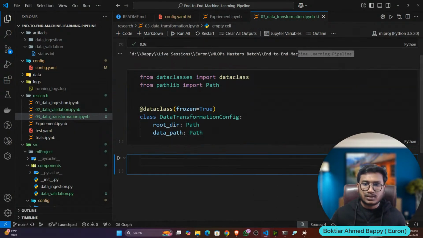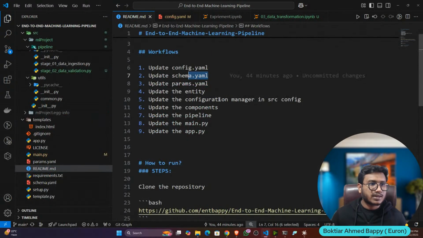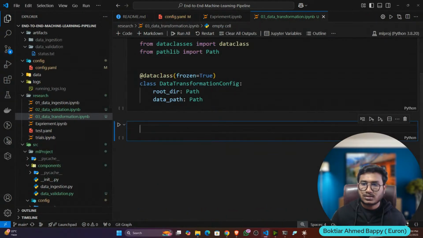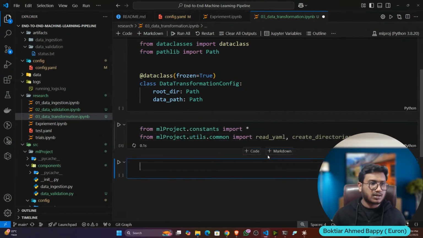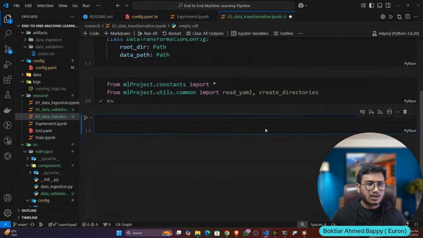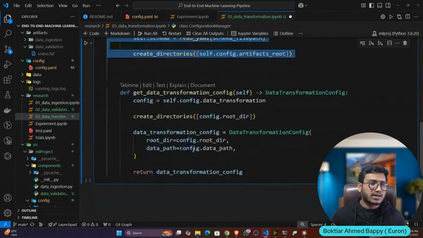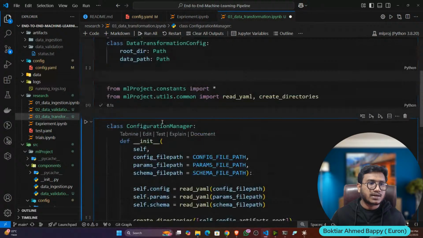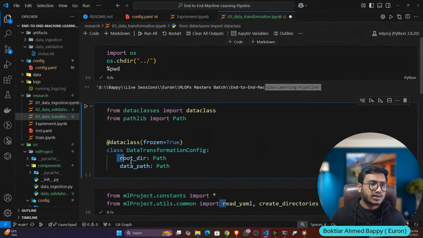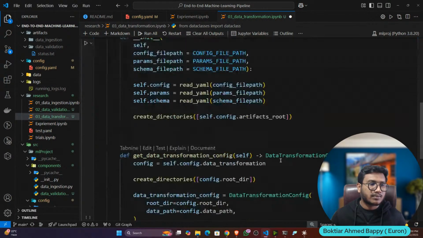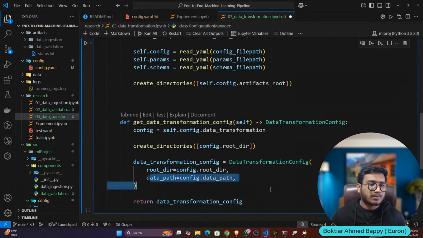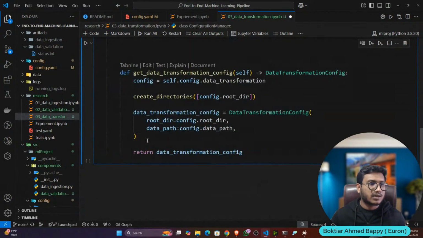Then next thing I will create my configuration manager. So let's import the utility. After that, this is my configuration manager class, the same class, only the method is changing: get data transformation config, and again this is the return type. It will return only these two variables, root directory and data path, from the configuration itself. Now let me execute.